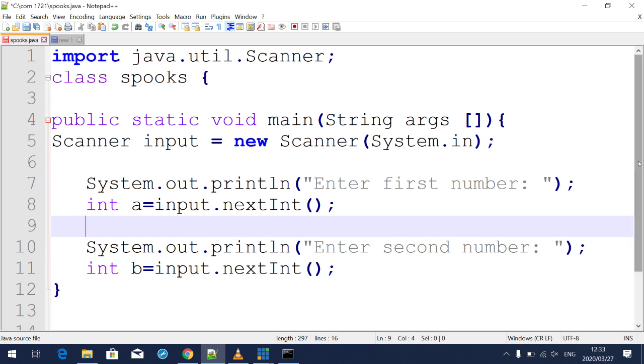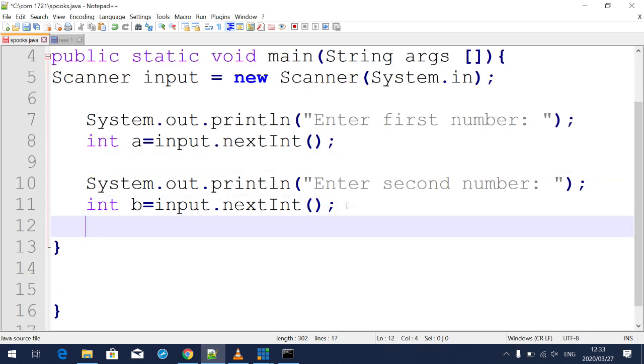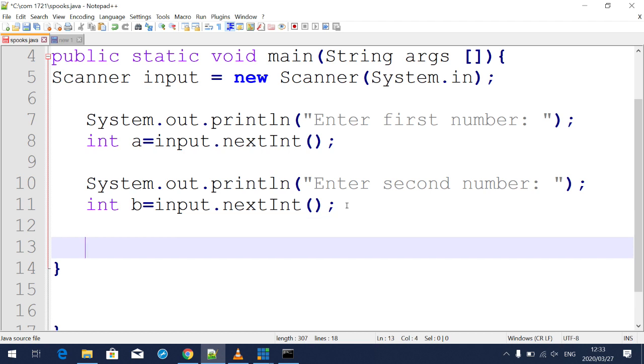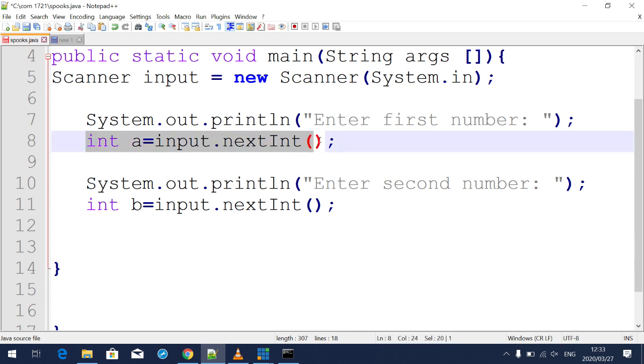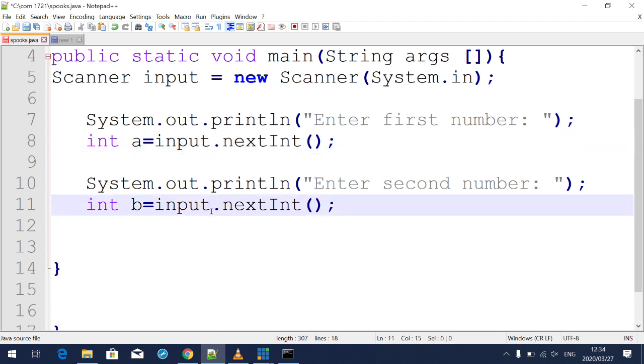You see, this is amazing, guys. So let's continue. Right now, remember what is happening here. Let me try and explain what is really happening in this line. We are storing the input that the user is going to enter into variable a of data type integer. Remember, it means that we have created a separate space to hold temporarily what the user is going to type. The same is as here.